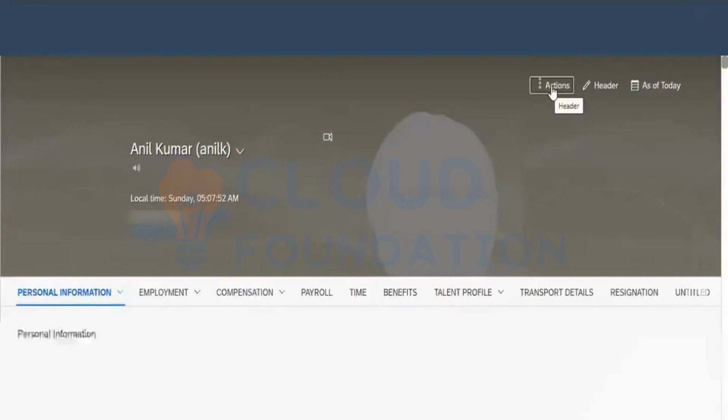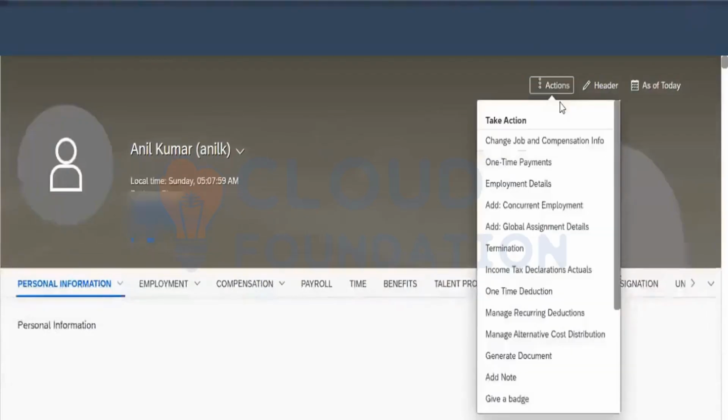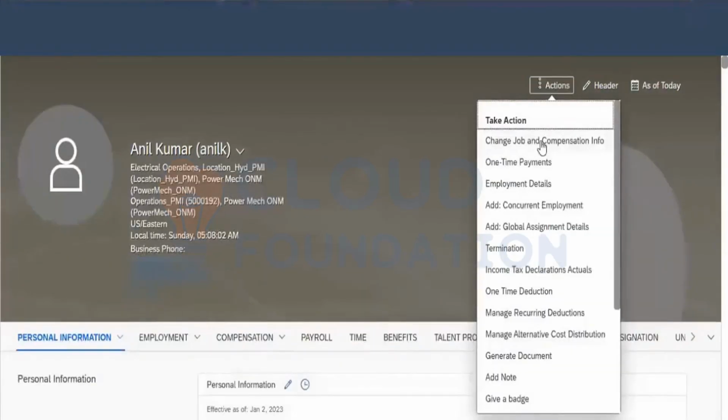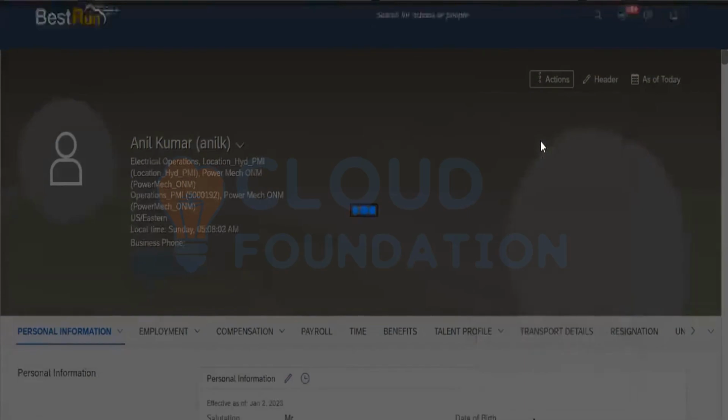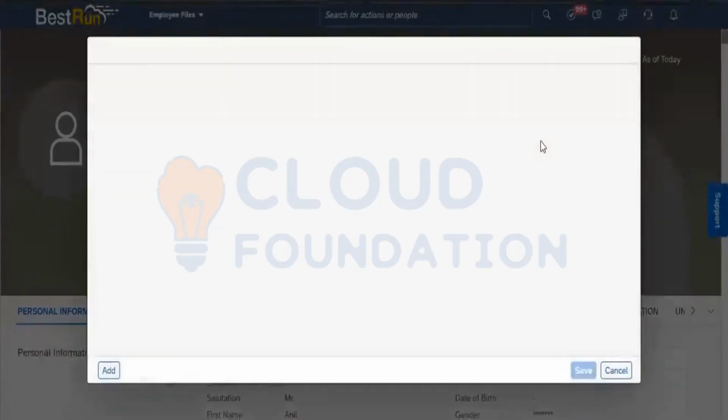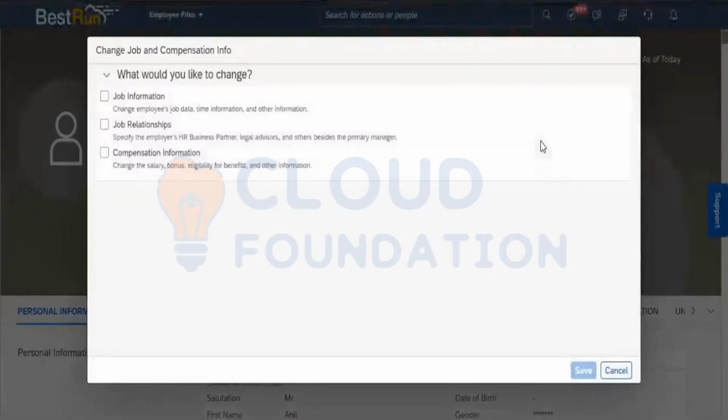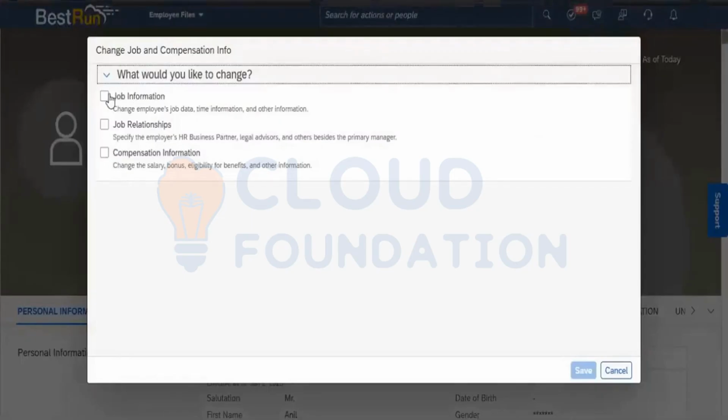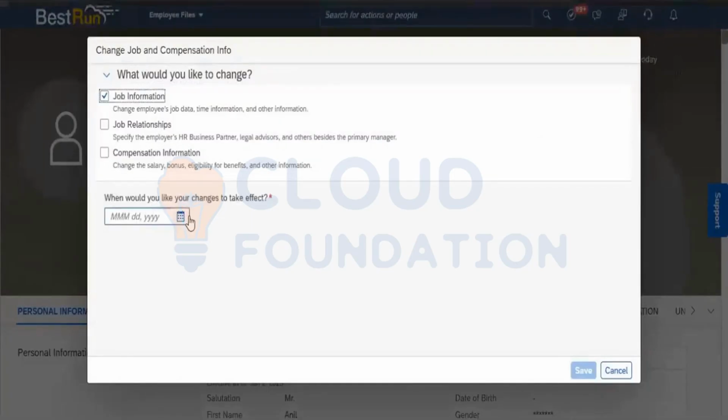Now I'm going into the action, Change Job and Compensation. Here I'm selecting Job Info, selecting a date here.